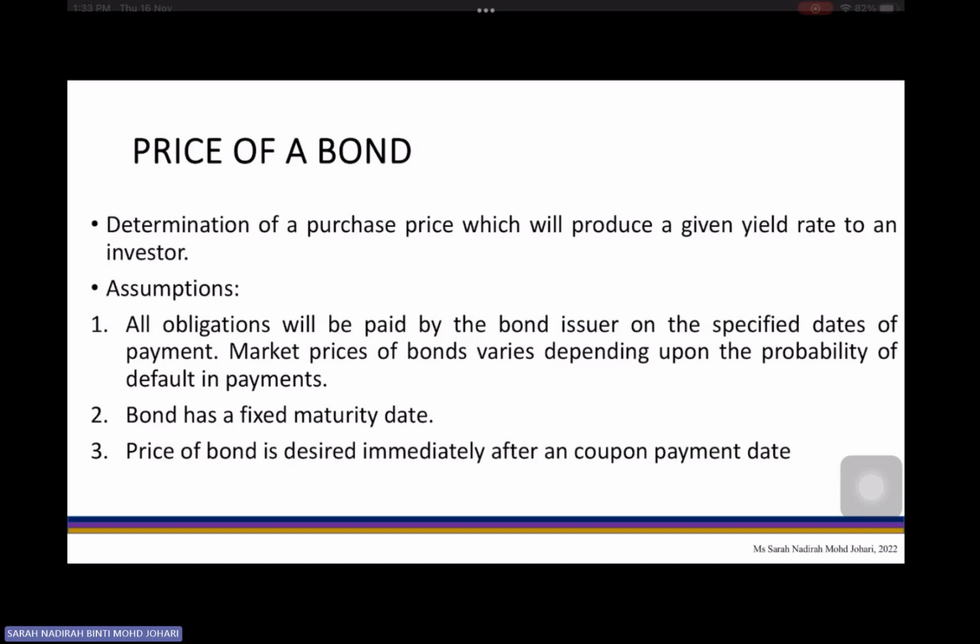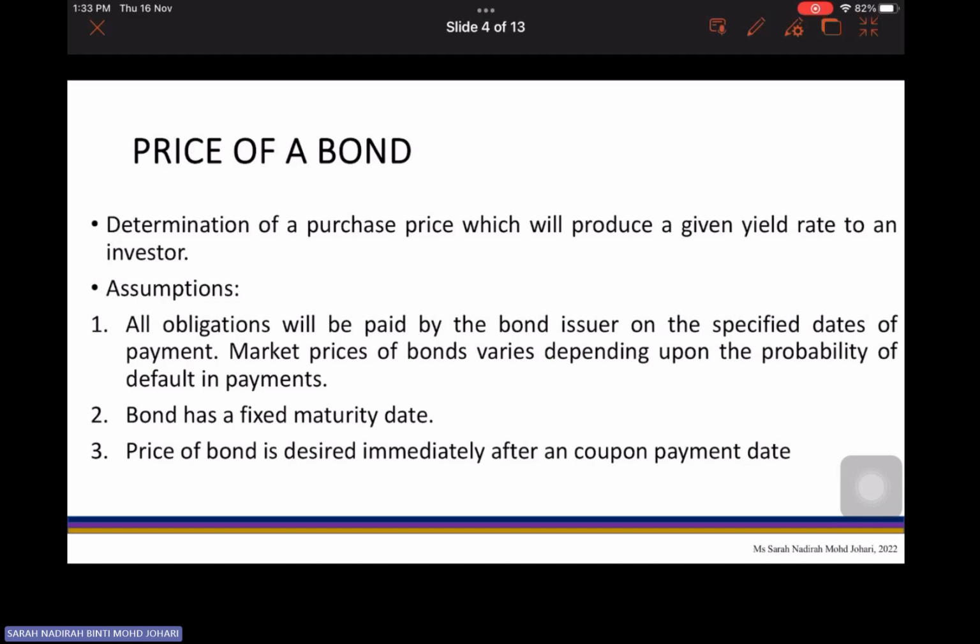Now, the price of a bond is the determination of a purchase price which will produce a given yield rate to an investor. Basically the price is determined by taking the present value of its future payments. What does that mean? It's like this: you have a timeline from 0 to n, where n is your maturity date, and you have future payments at time 1, time 2, up until time n.